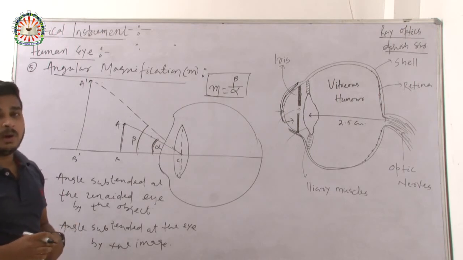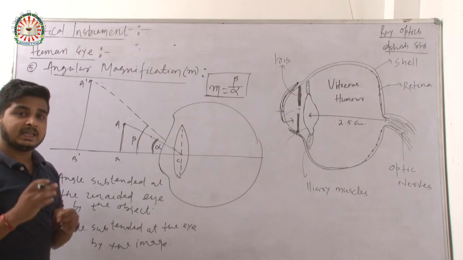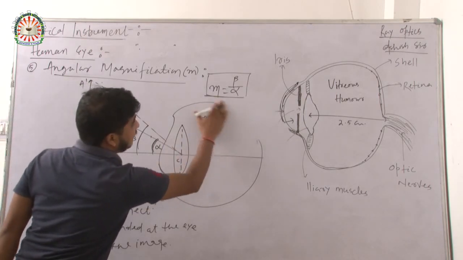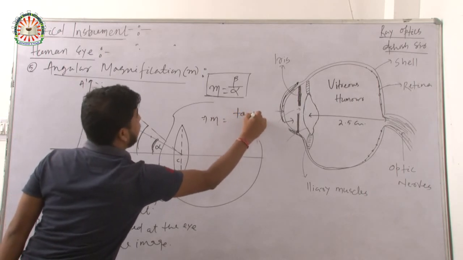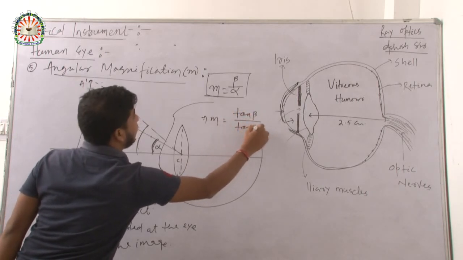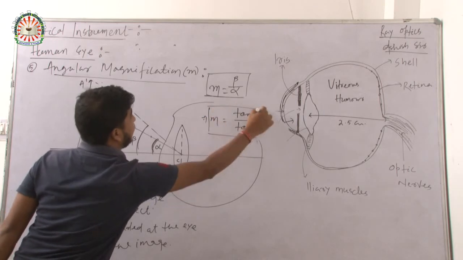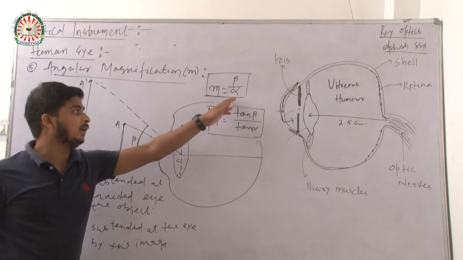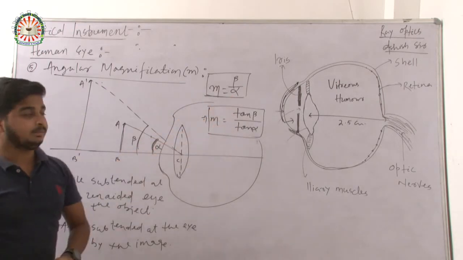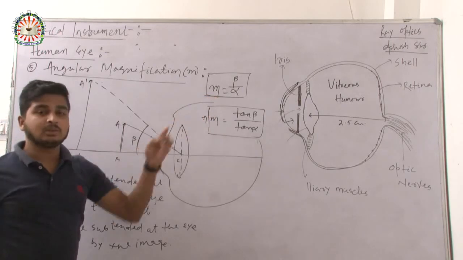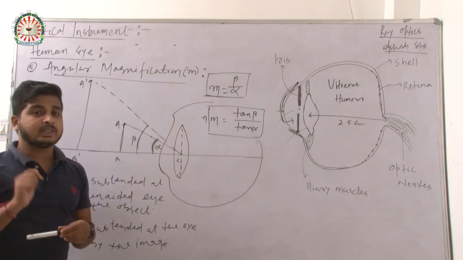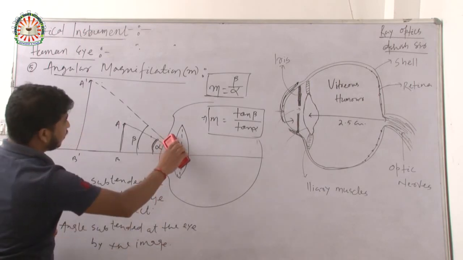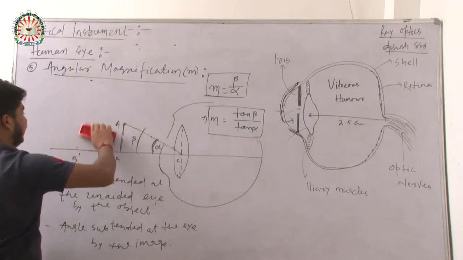You know the small angle approximation. If the angle is very small, you can write M equals tan beta upon tan alpha. This is the small angle approximation. You can use this formula or you can use that formula. But in order to use this formula, there is a twist. What is the twist?